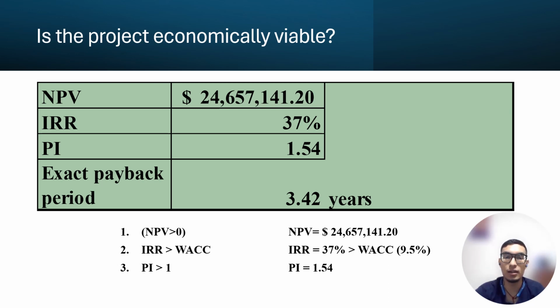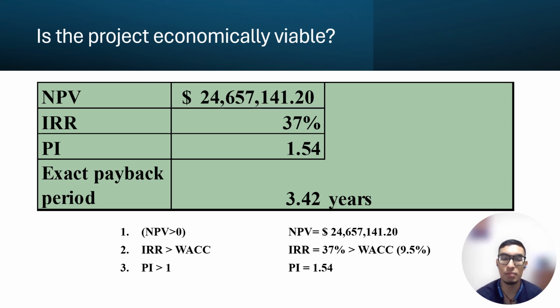This is the data extracted from the Excel calculation of the business case analysis to study if the new project is economically viable. According to the criteria, it has to fulfill the following: the NPV should be greater than 0, IRR should be greater than WACC, and PI should be greater than 1. Now let's check the following data that has been extracted from Excel.